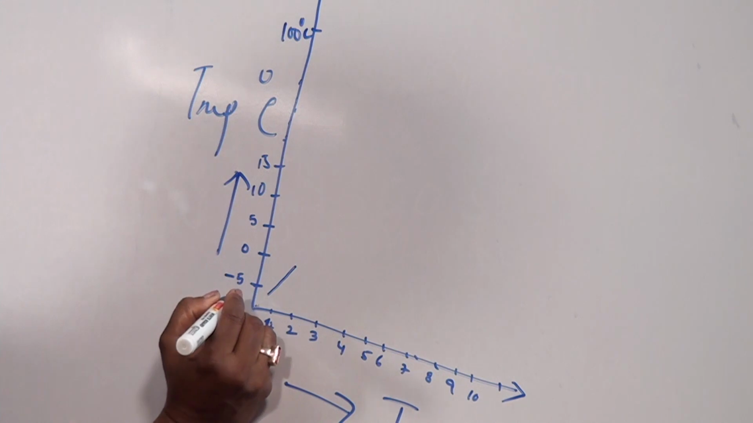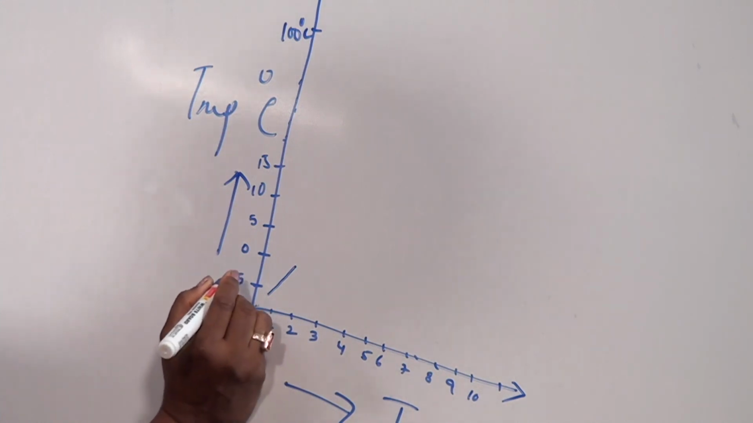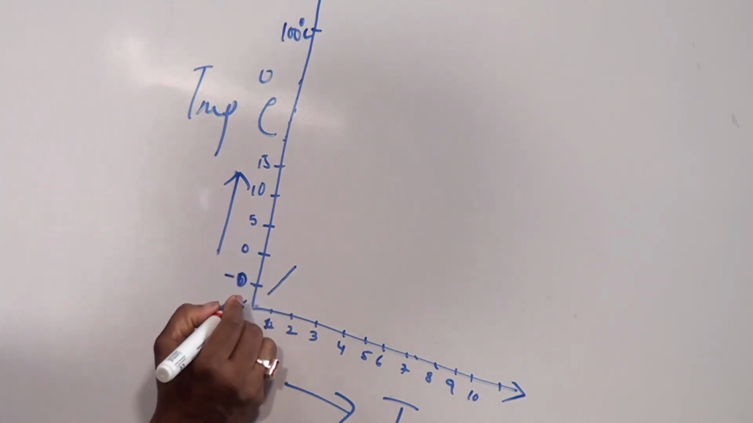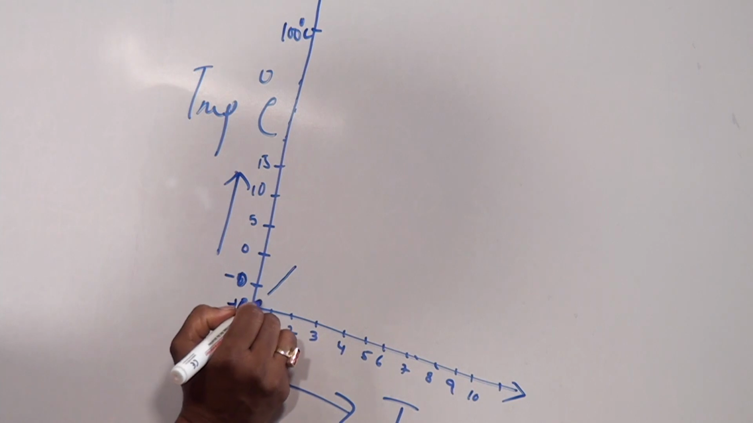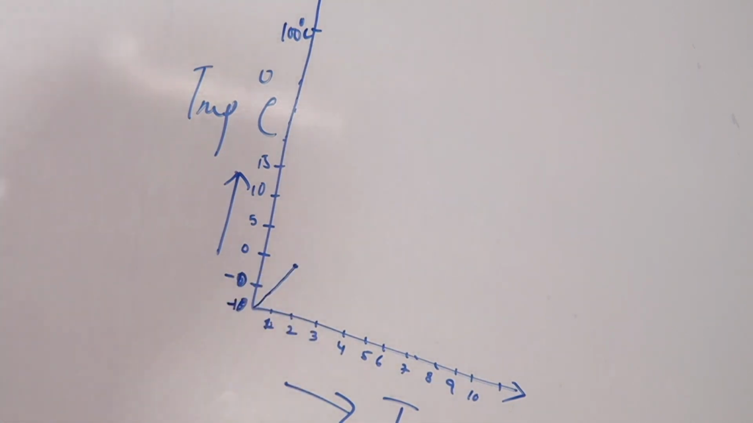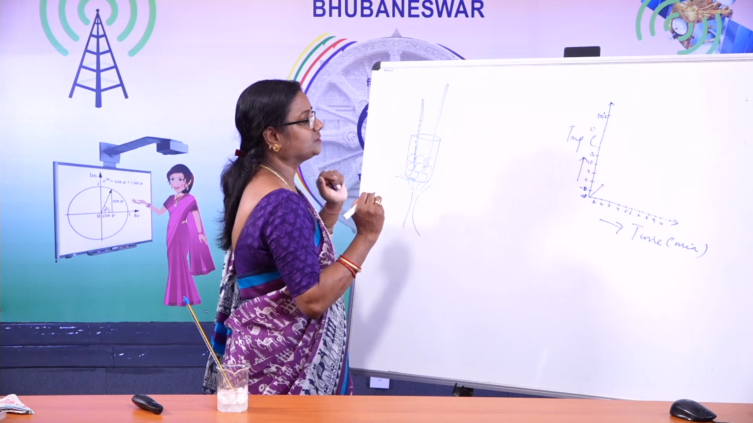Suppose this is -5. This is 0. Let me take -10. Ice at -10 degree centigrade will rise up to 0 degree centigrade. Okay, and you can see the difference in this here also in the thermometer.